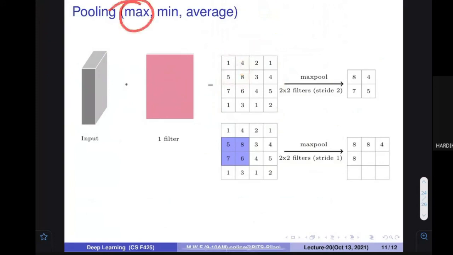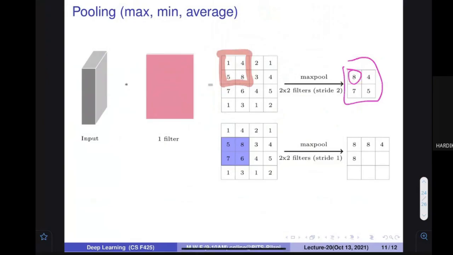Maybe I find the max of that particular quantity. For example, here if I apply max pool, what is the maximum value? 8. When I do this kind of feature consolidation, I go to the next place. I can also find a feature over here, but mostly it is not done. So I go to the next chunk of the data. Here the maximum is 4. Similarly, from here the maximum is 7. Similarly, the maximum is 5. This is called max pooling.